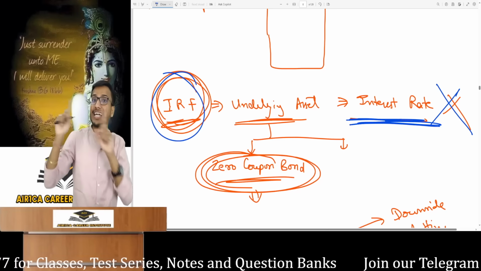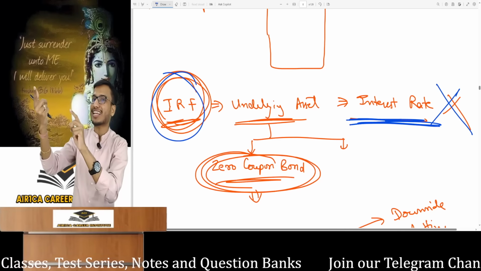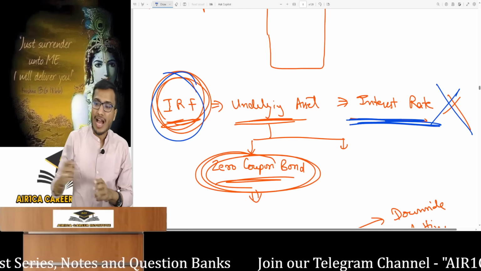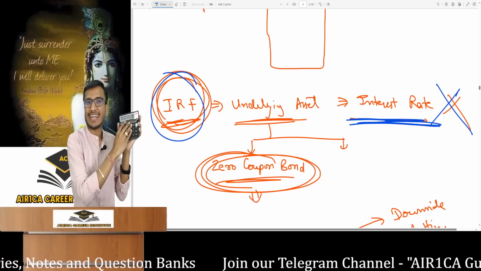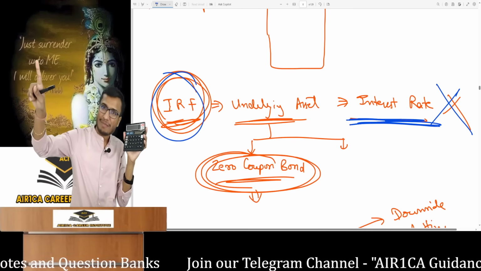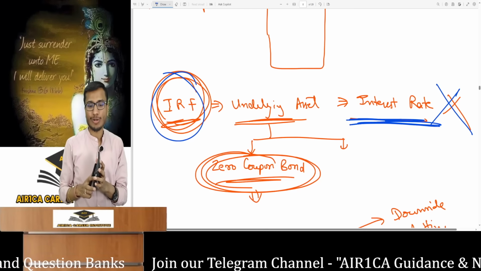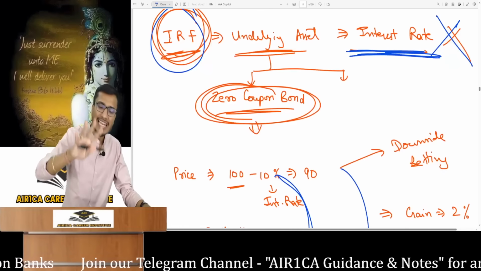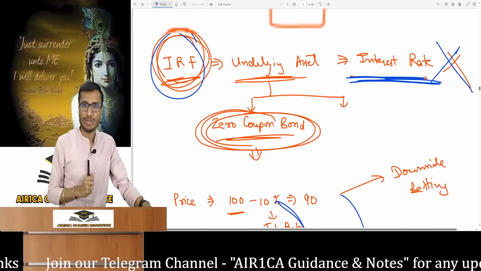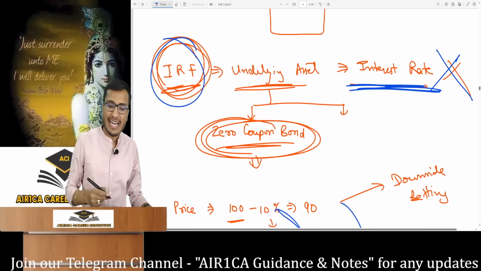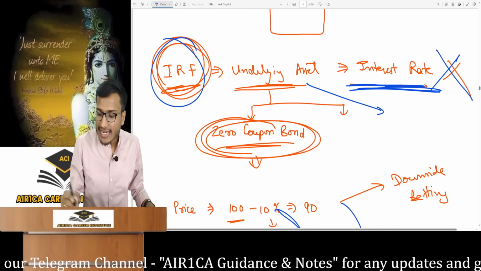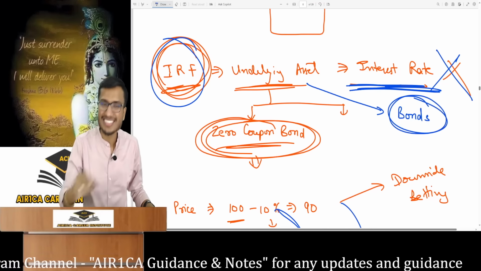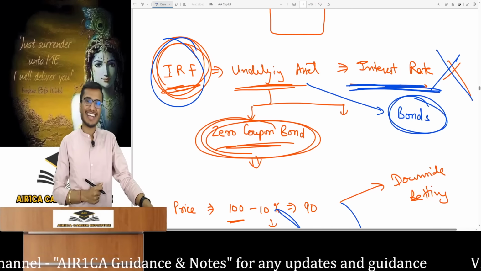You won't tell the world that you are betting on the interest rate. I am betting on the interest rate through interest rate futures. You will say that you are betting on this particular asset, but ultimately you know that you are betting on the interest rate. This is an interest rate future contract. The bet is on the interest rate, but outwardly the underlying asset is something else. What is the underlying asset in an interest rate future to show the world? The underlying asset is bonds. You understand bonds, right? Bonds are the underlying asset in this.